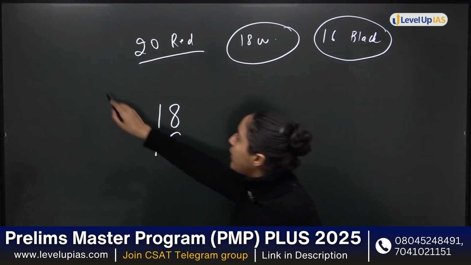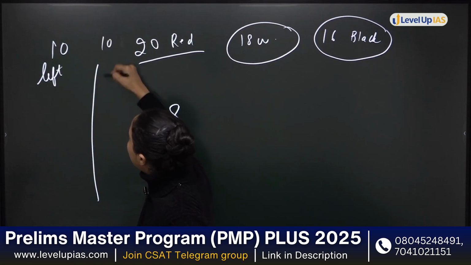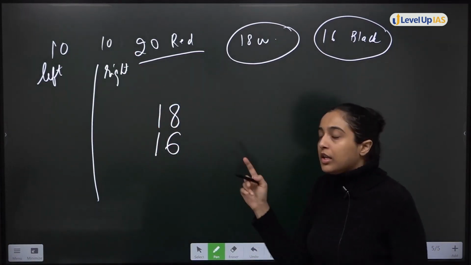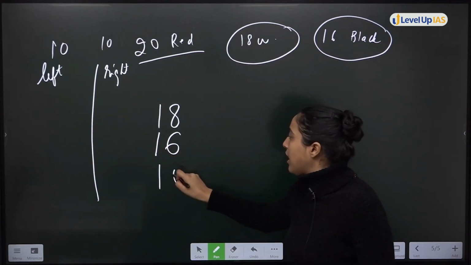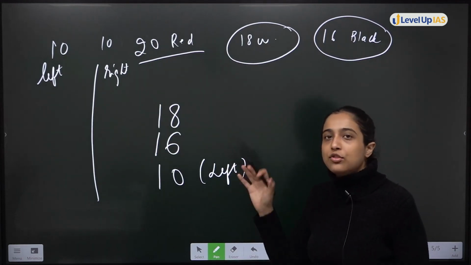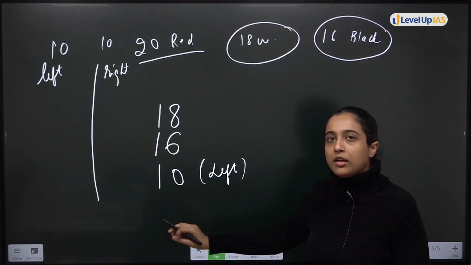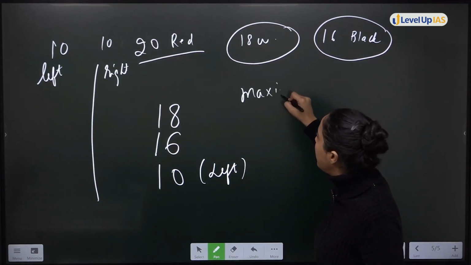Now in 20 red, 10 will be left foot and 10 will be right foot. Right? Now also, when I took out 10 attempts, I got only left foot shoes. One side of the shoe I got, because our luck is bad. Here the maximum attempts is given in the question, you have to find out the maximum attempts.